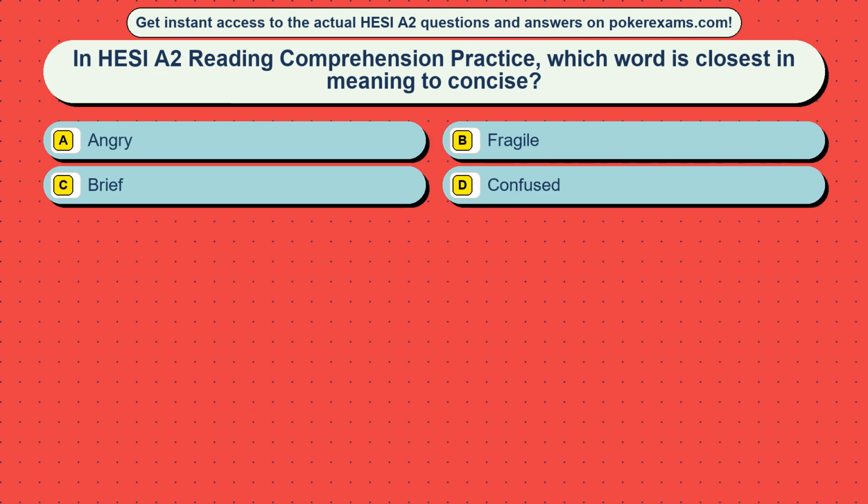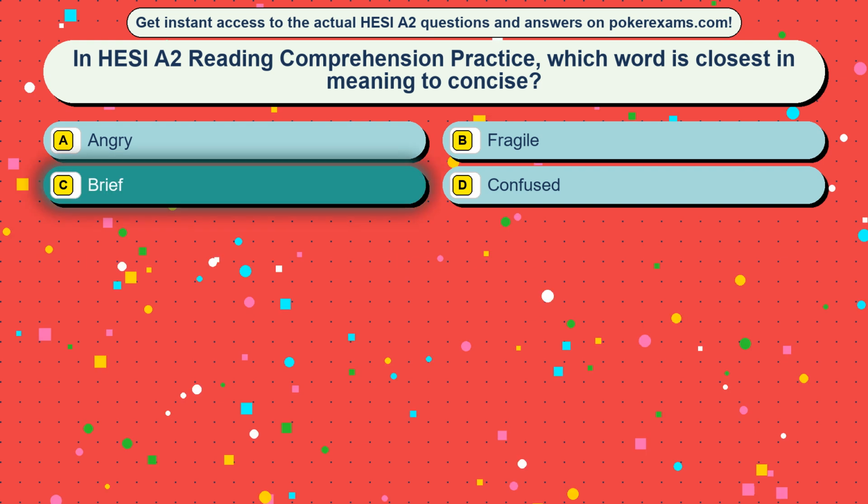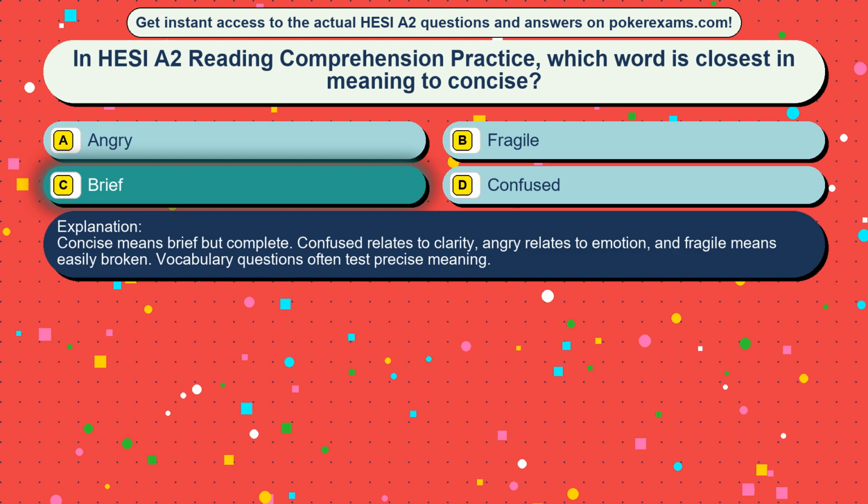Question 23. In HESI A2 reading comprehension practice, which word is closest in meaning to concise? Option A, angry. Option B, fragile. Option C, brief. Option D, confused. The correct answer is option C, brief. Concise means brief but complete. Confused relates to clarity, angry relates to emotion, and fragile means easily broken. Vocabulary questions often test precise meaning.